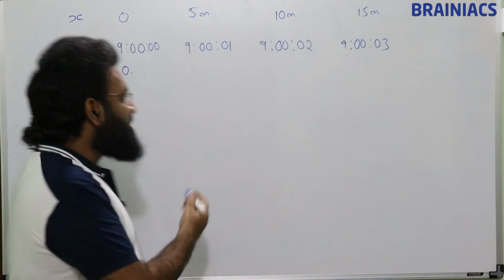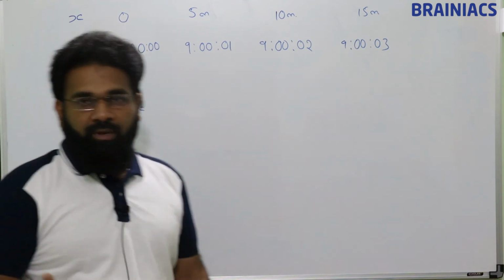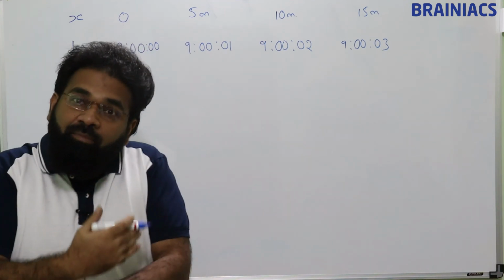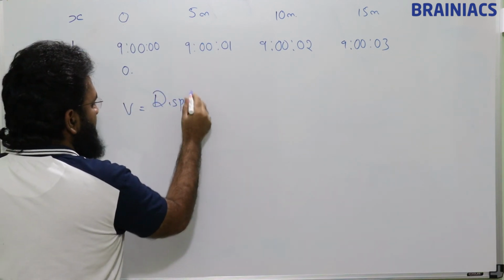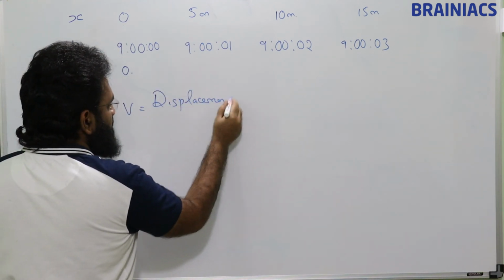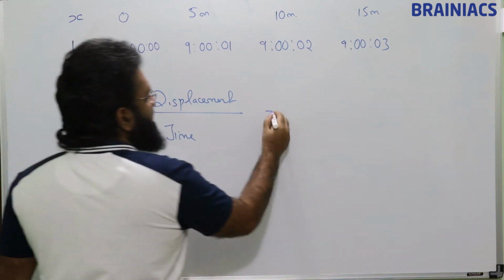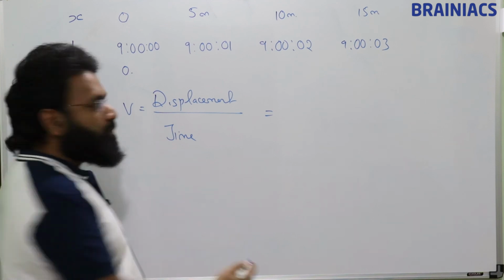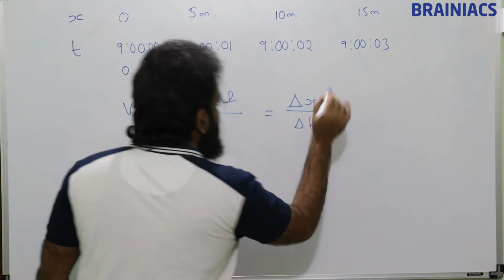Now what is his velocity? Velocity is displacement by time. Displacement is nothing but change in position, so I write delta x by delta t.